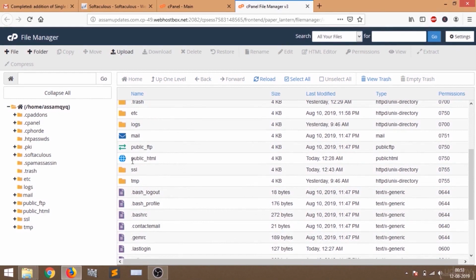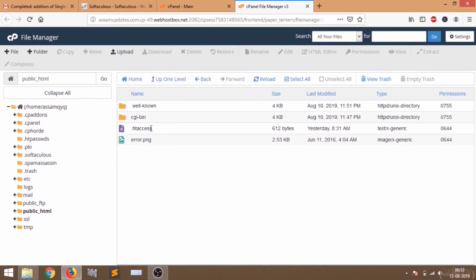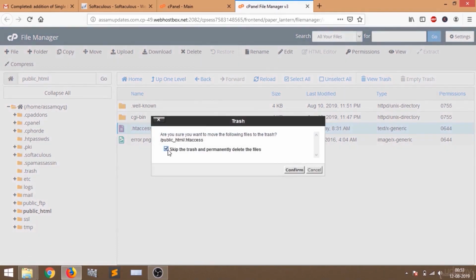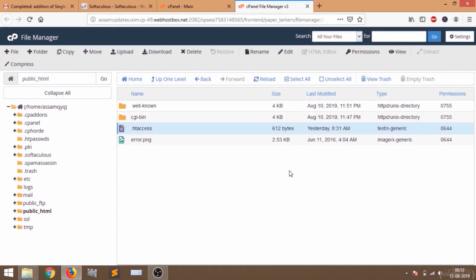Here you will find a directory named public_html. Double click there, and you will find a file named .htaccess. Just delete that .htaccess file, tick this, and click on confirm.